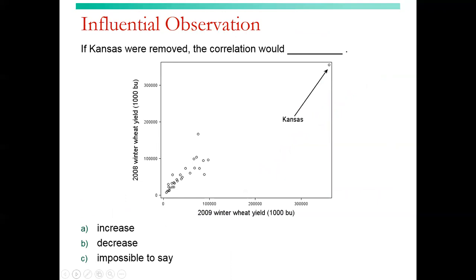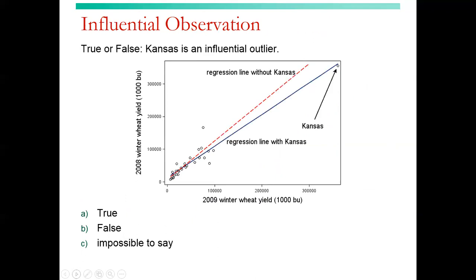If Kansas were removed, the correlation would increase, decrease, or impossible to say. If Kansas were removed, the correlation would decrease because R would decrease. R is the correlation. True or false? Kansas is an influential outlier. Since the least squares line would move significantly if we removed Kansas, then yes, it is.